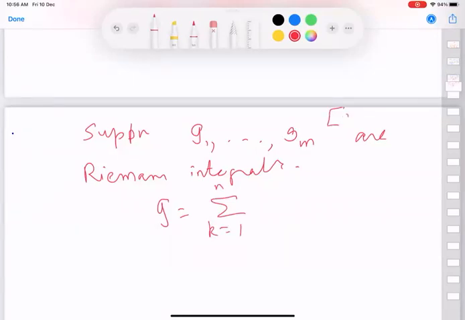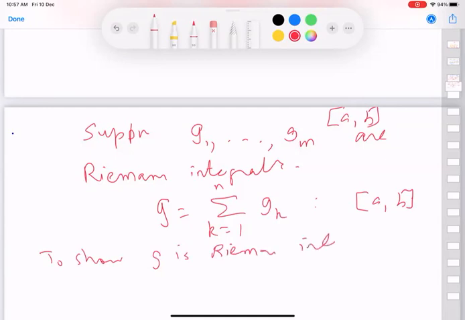All these are defined on some [a, b]. G is the summation of the gk, also on [a, b]. We want to show that G is Riemann integrable. Okay. This is fairly easy.